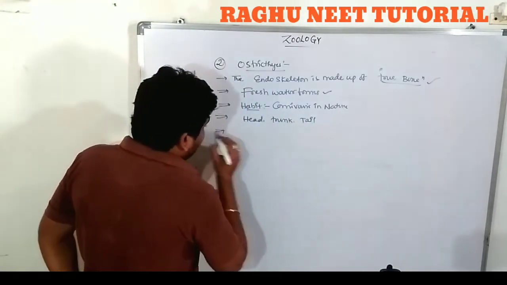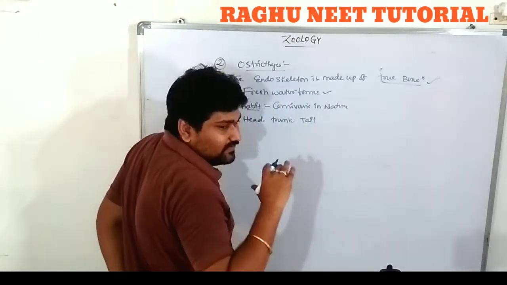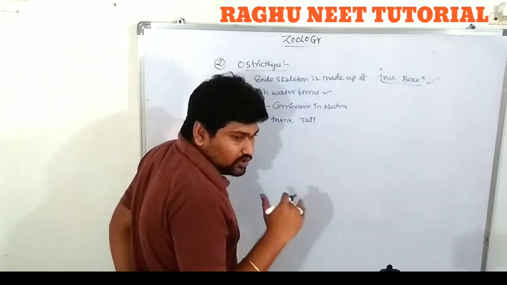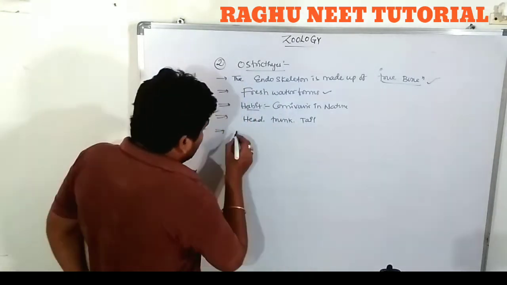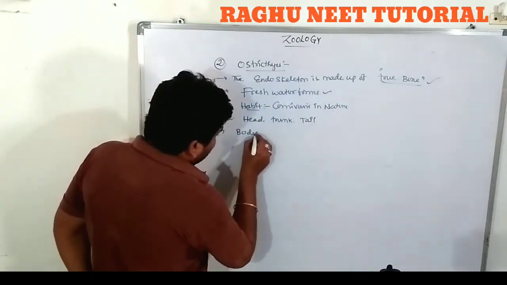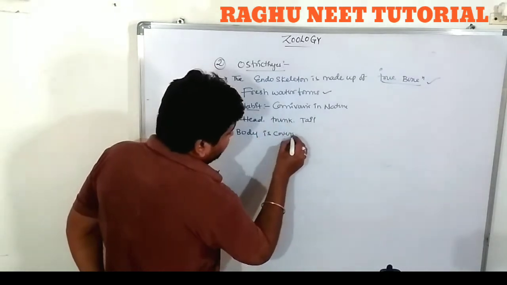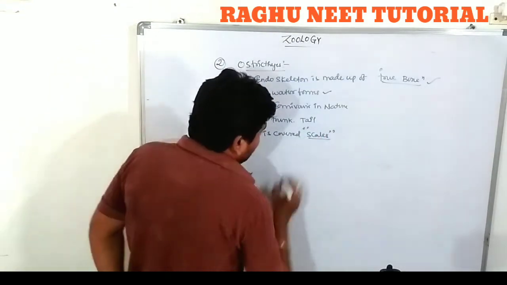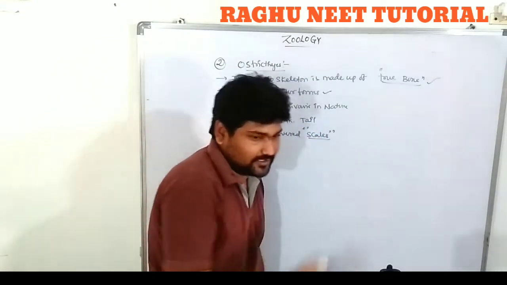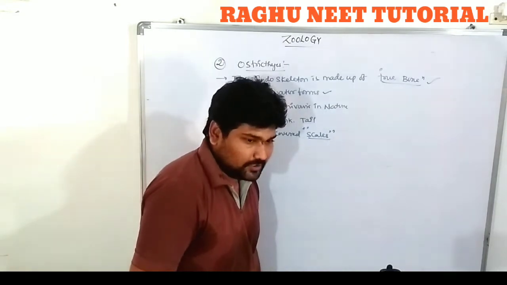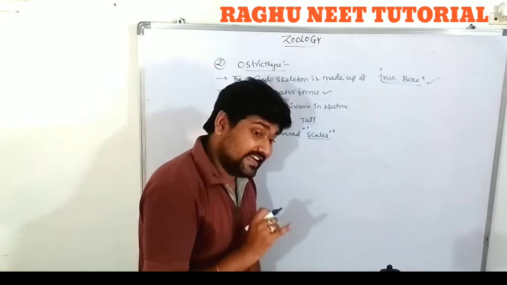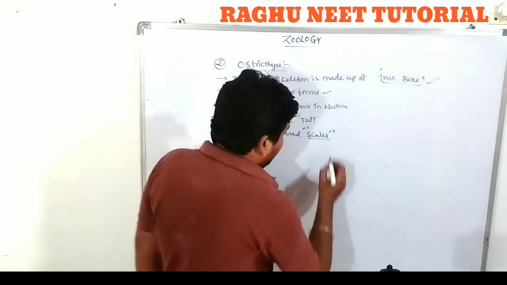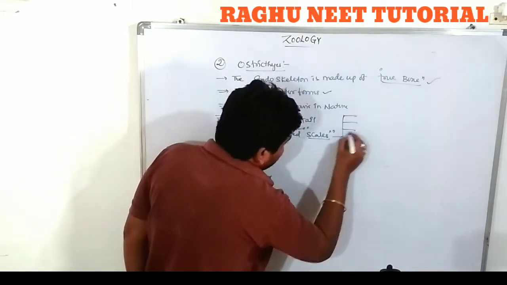The body is covered by what? The outermost covering is scales. Note down, everyone: the body is covered by scales. Which type of scales are there? The body is covered by all different types of scales: placoid, cycloid, ctenoid, cosmoid and ganoid.